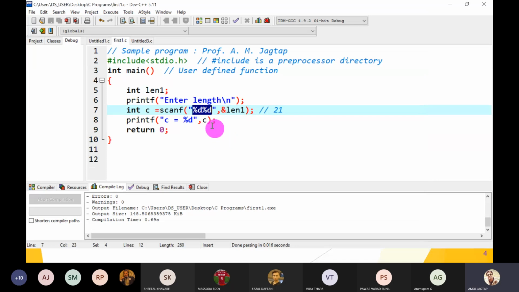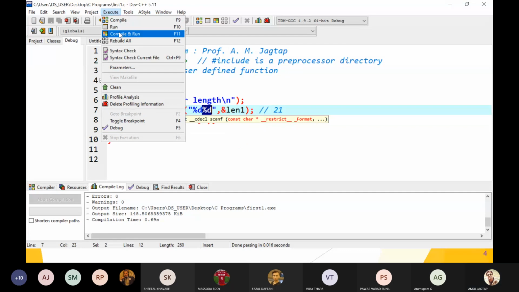What happens? You understood? When we scan the first value, it is stored into the address of length 1. But when we scan the second value, there is no variable to scan into. So, wait. Okay, let's run it again. Compile and run.